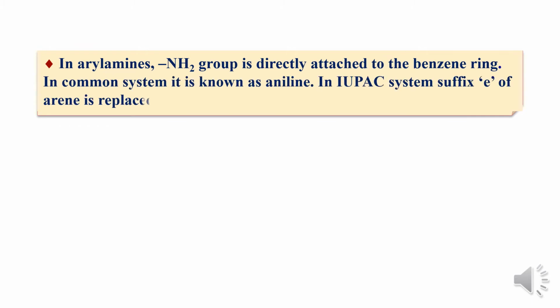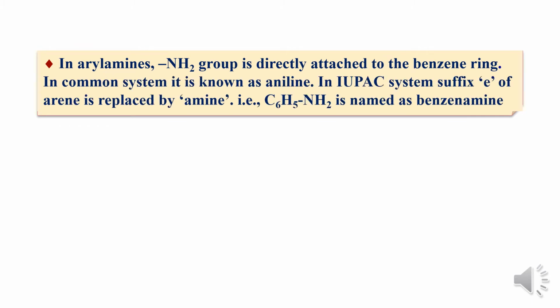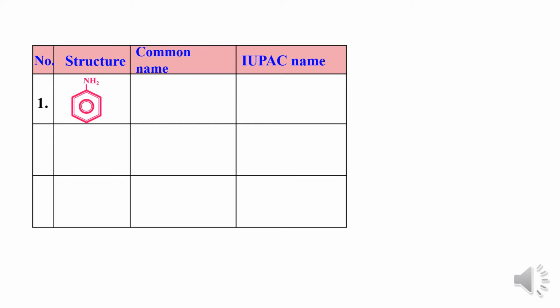In case of arylamines, the NH2 group is directly attached to the benzene ring. In common system, it is known as aniline. In IUPAC system, the suffix E of the arene is replaced by amine, that is C6H5NH2 is named benzenamine. For example, consider some examples of arylamines. First one, here the NH2 group is directly bonded to the benzene ring. According to common name, it is called aniline or phenylamine. In IUPAC system, it is named aniline or benzenamine.